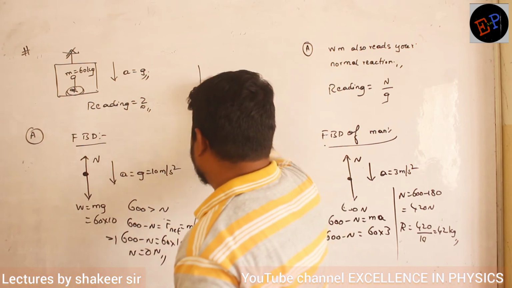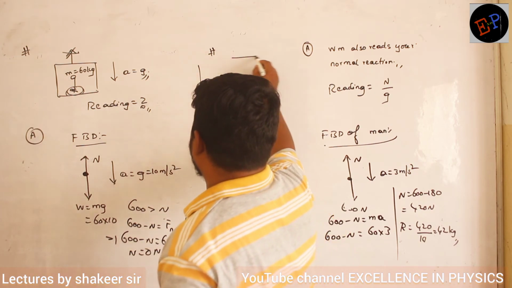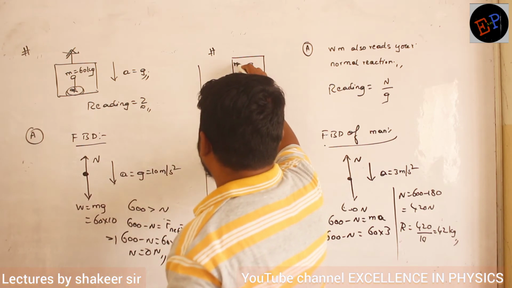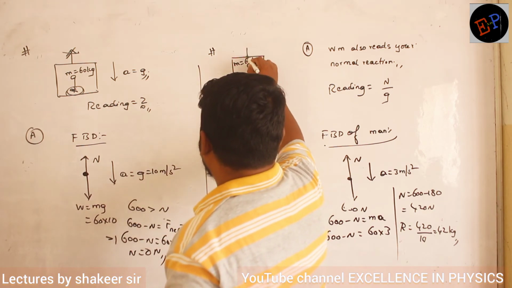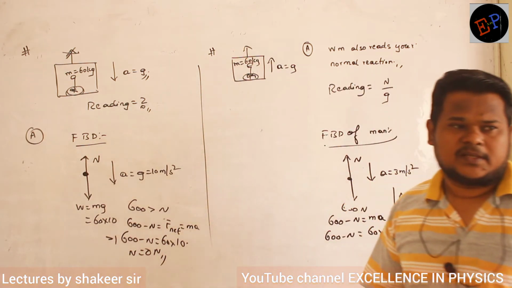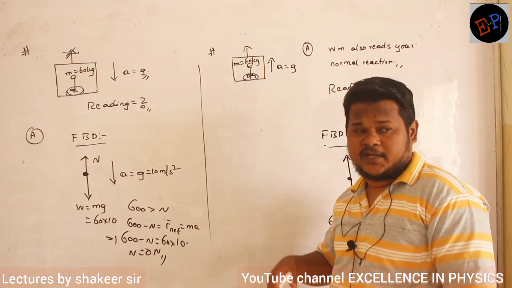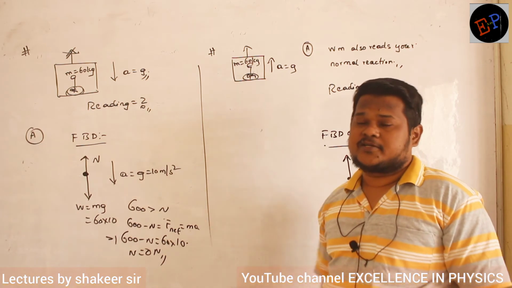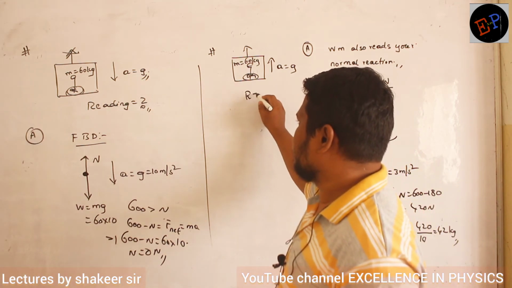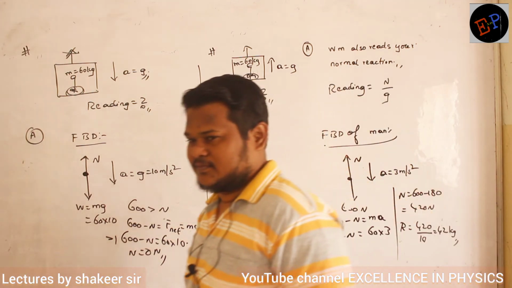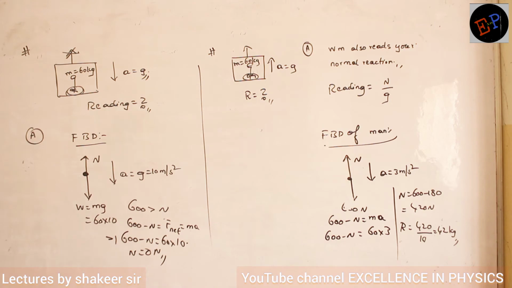Clear now? See, for example, you are standing in a lift on a weighing machine. Your mass is equal to 60 kg, and the lift is accelerating in the upwards direction with an acceleration of g. Now the lift is not accelerating downwards, it is accelerating upwards with an acceleration of g. Then in this condition, what will be the reading of the weighing machine? Zero is not correct. Think about it.